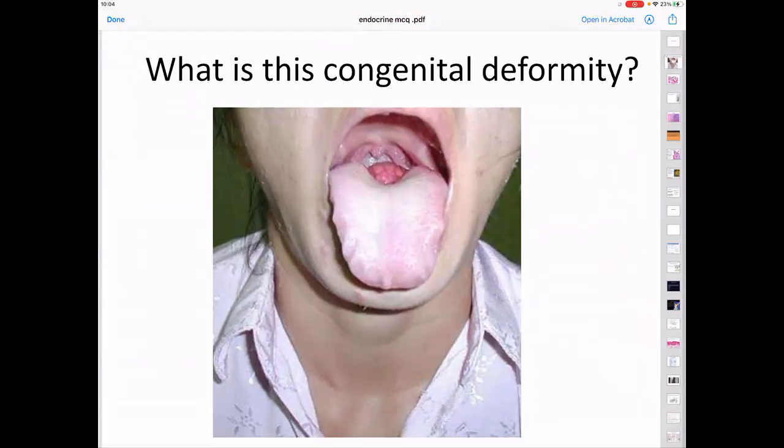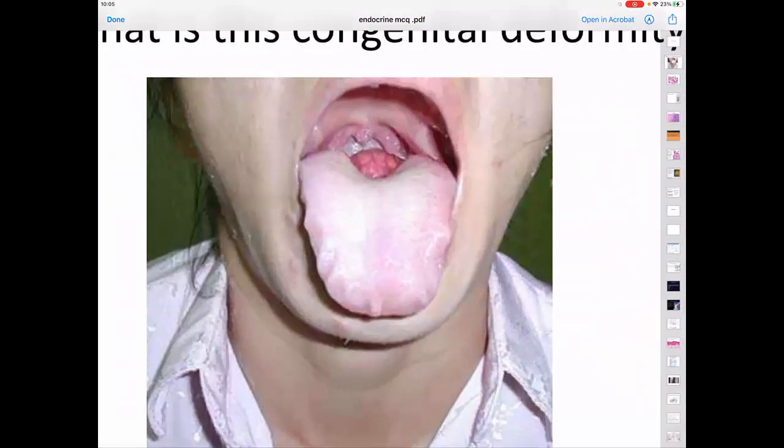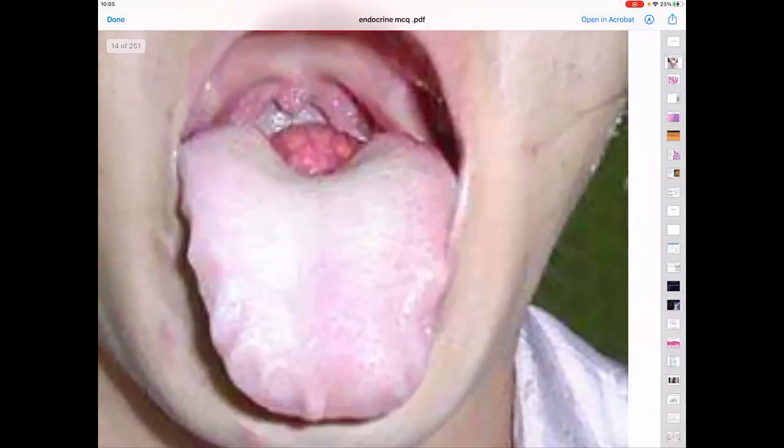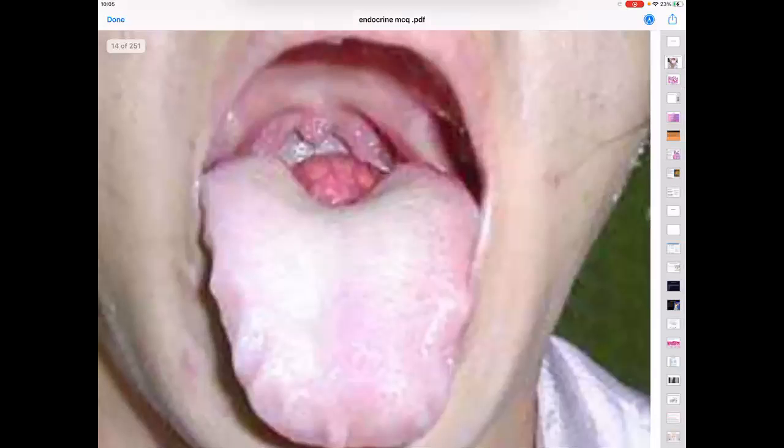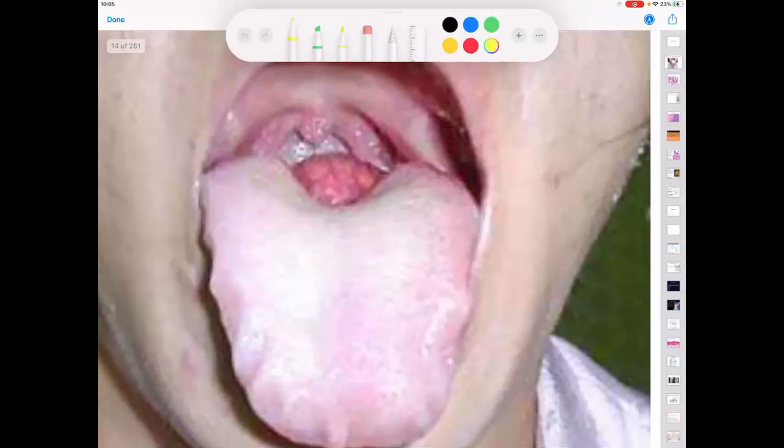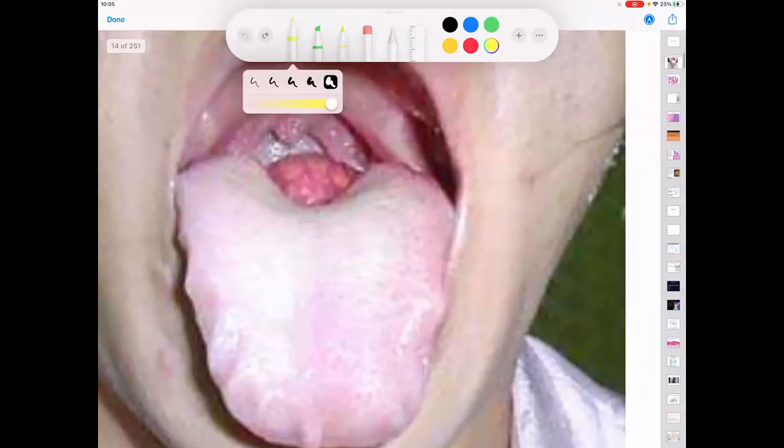This is a congenital deformity. See the tongue and the oral cavity. I hope all of you are able to identify what is what. By the way, I hope all of you are able to identify the tongue. Yes, sir. Now, what is this structure?